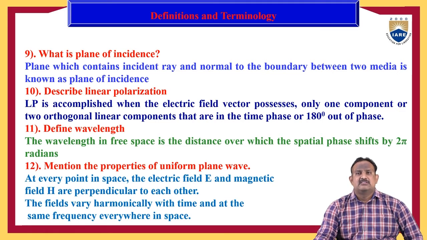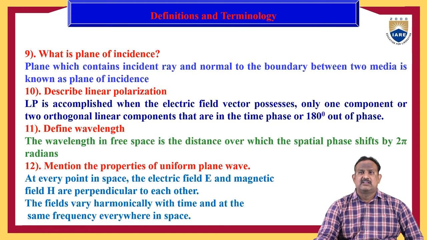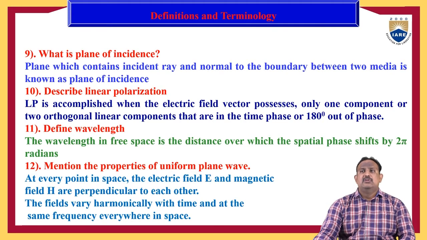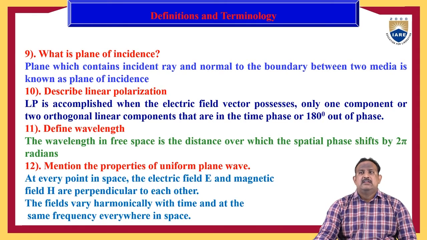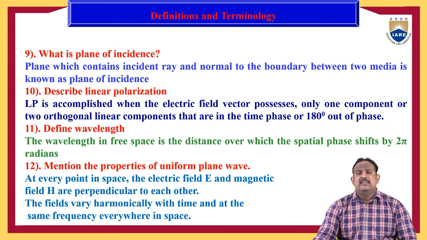Describe linear polarization. Linear polarization is accomplished when the electric field vector possesses only one component, or two orthogonal linear components that are in time phase or 180 degrees out of phase. Then we can have linear polarization. Define wavelength. The wavelength in free space is the distance over which the spatial phase shifts by 2 pi radians, known as the wavelength lambda.